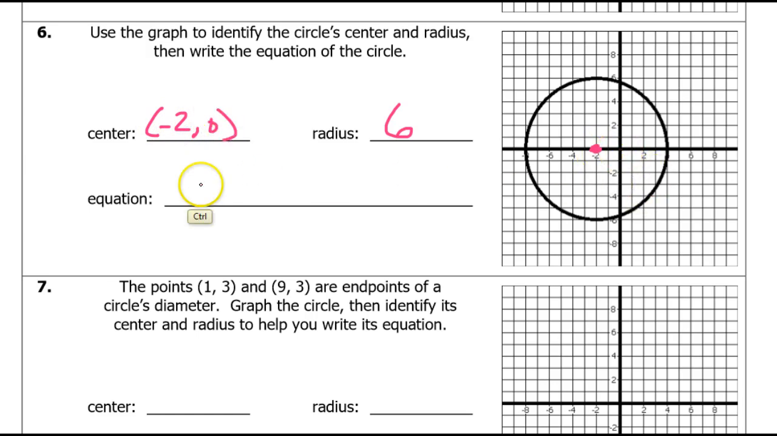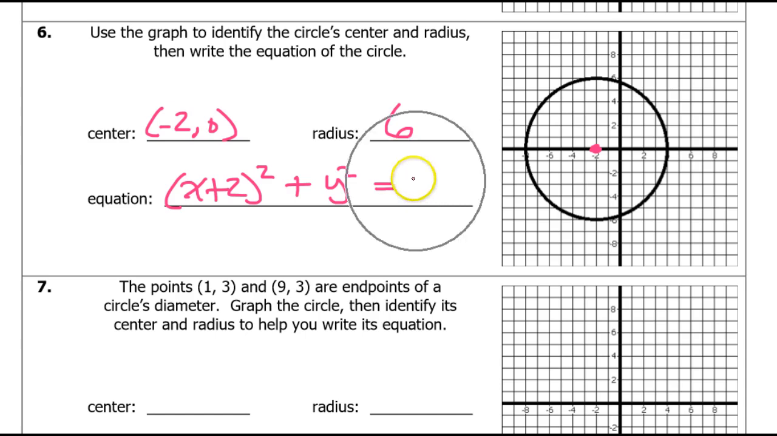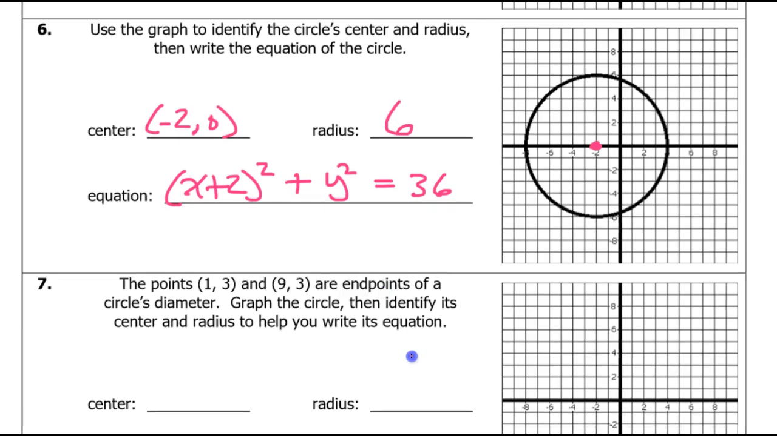So, I can write the equation. I will have x plus 2 squared, all right, you do the opposite sign, and then plus y squared. Don't put y minus 0, just put y squared. And this is going to equal 36 because it has to be the radius squared, and 6 squared is 36.